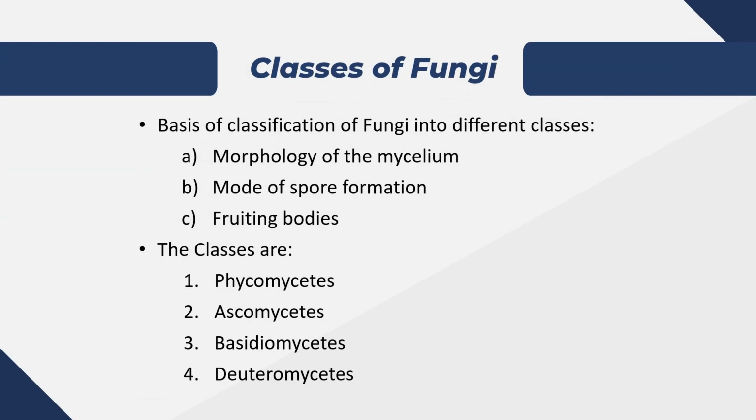Based on morphology of the mycelium, mode of spore formation, and fruiting bodies, there are four classes of kingdom fungi: the phycomycetes, ascomycetes, basidiomycetes, and deuteromycetes.